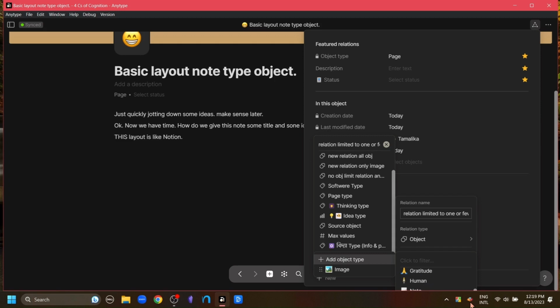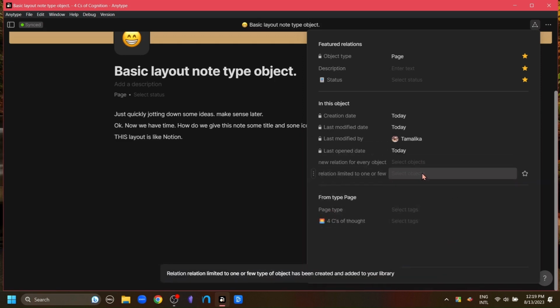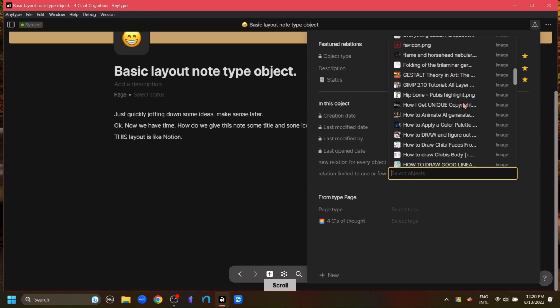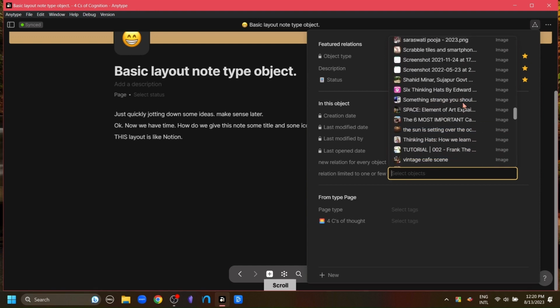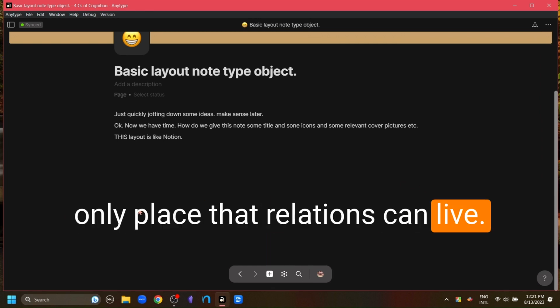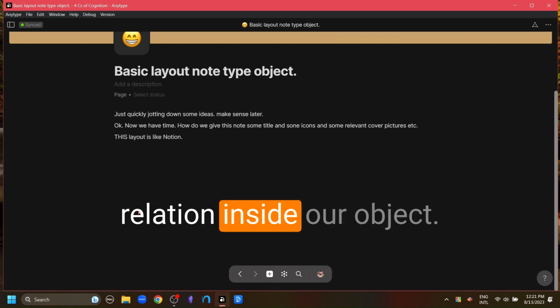So after choosing the human and image type, hit ESC to close this pop-up and hit the create button and create a new relation. And as you can see in this relation, only the image type and the human type objects are showing up. Now this triangle menu is not the only place that relations can live. We can actually embed a relation inside our object.